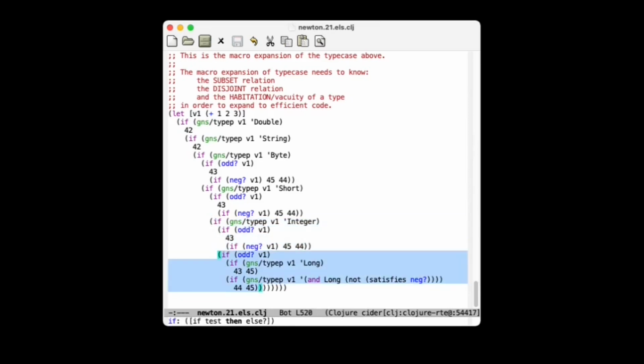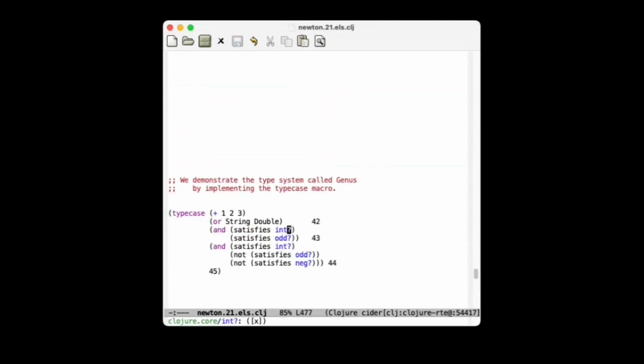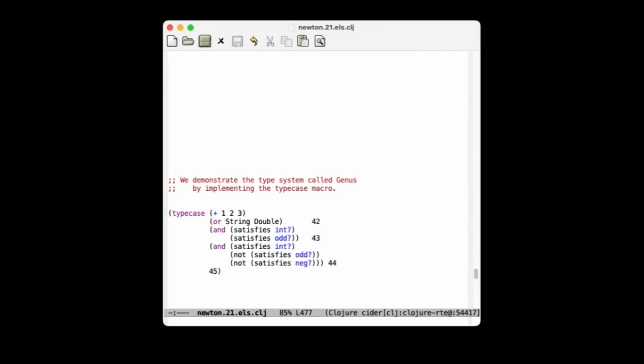So any path through this piece of code will only encounter odd? a maximum of one time, and it doesn't even encounter the int? question. Why? Well, because int? is code which we can inline and resolve much more efficiently than just a type test.